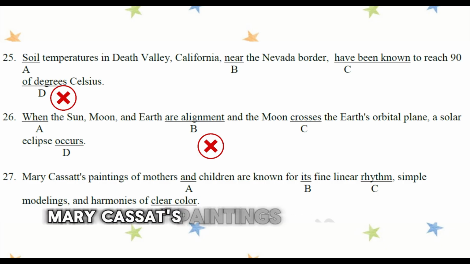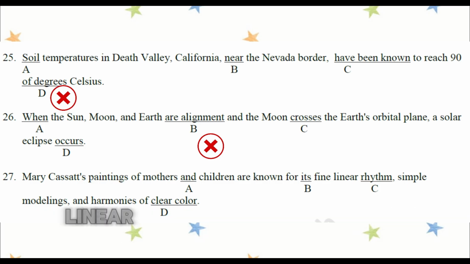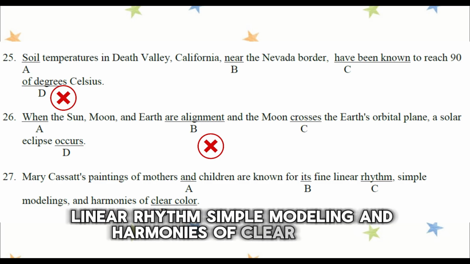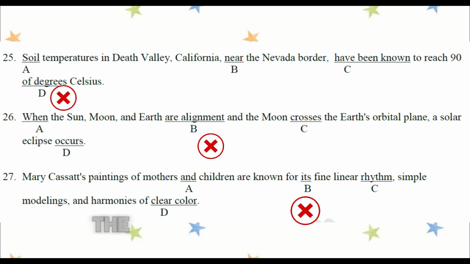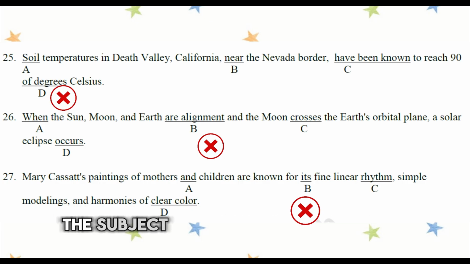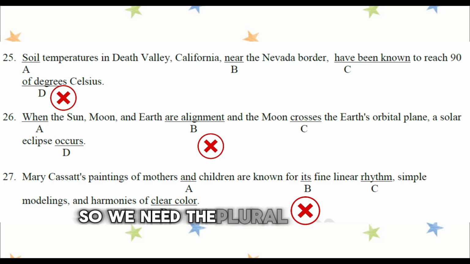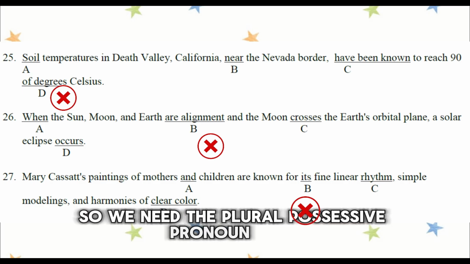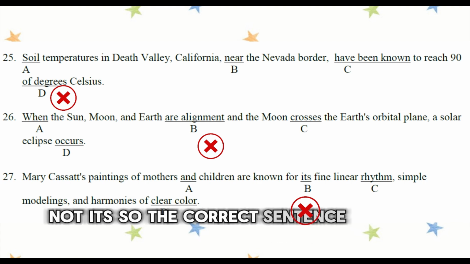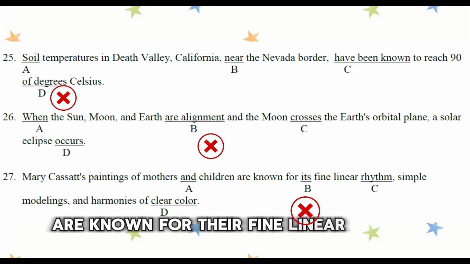Question number 27. Mary Cassatt's paintings of mothers and children are known for its fine linear rhythm, simple modelings, and harmonies of clear color. The incorrect answer is A, its. The subject is paintings. That's plural. So we need the plural possessive pronoun, their, not its. So the correct sentence should be: are known for their fine linear rhythm.